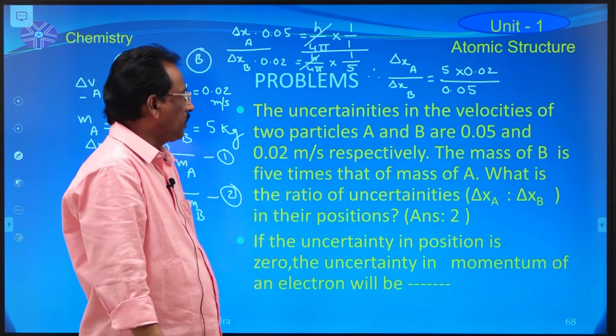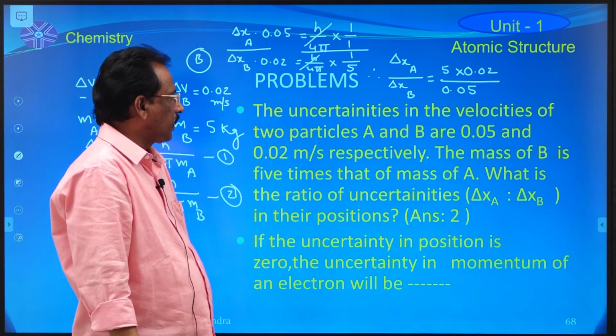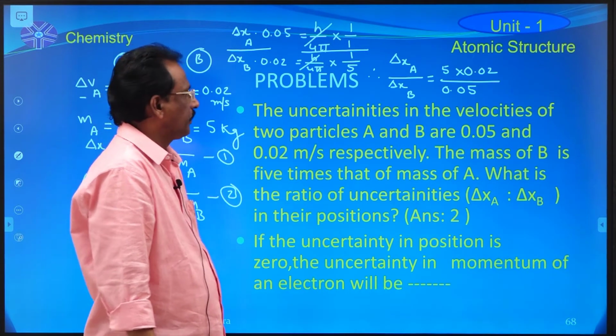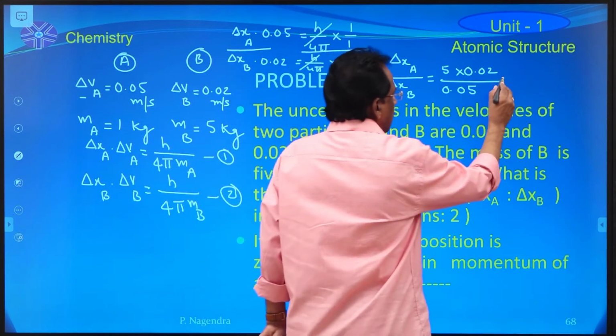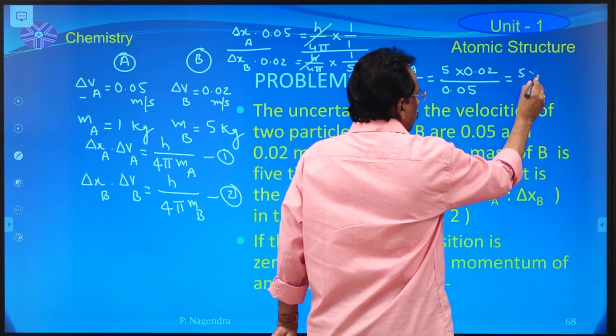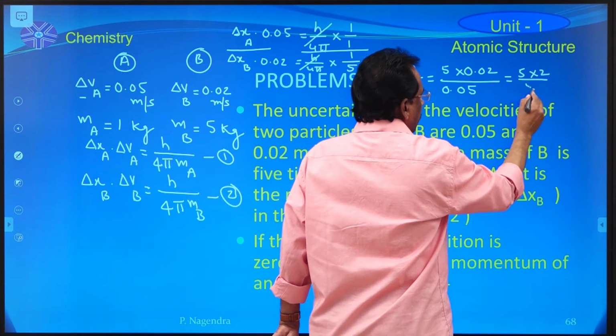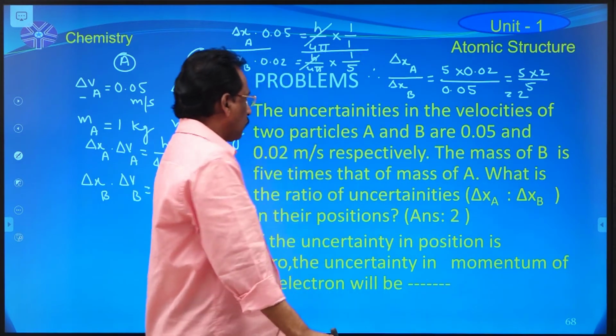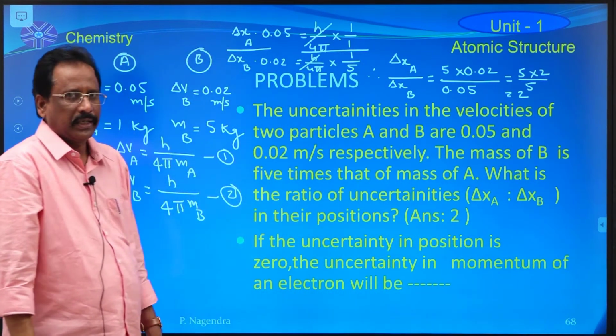So, 0.02 divided by 0.05 means 2 by 5. So, 5 and 5 cancel together. So, 5 into 2 by 5, that means the ratio is equal to 2:1.